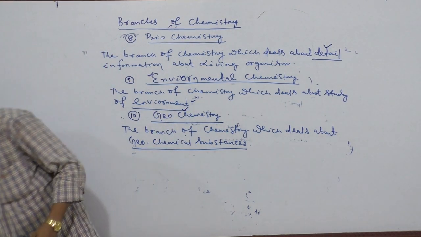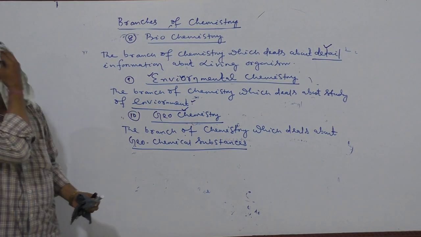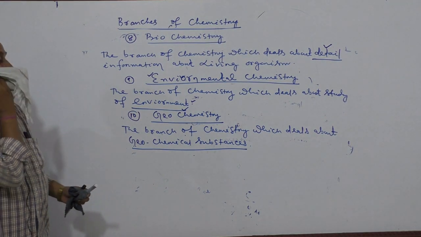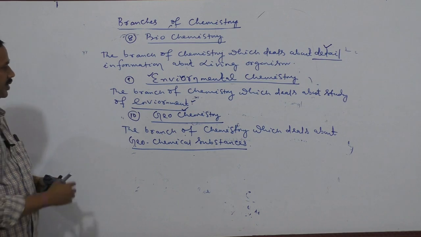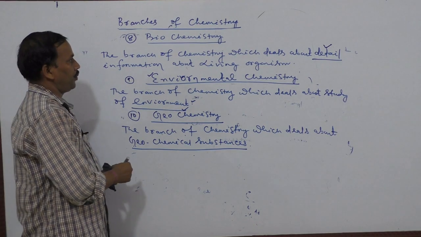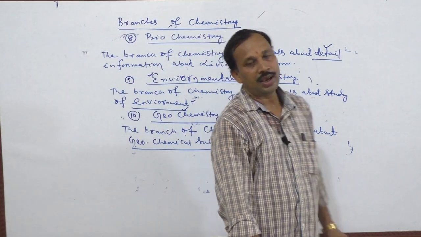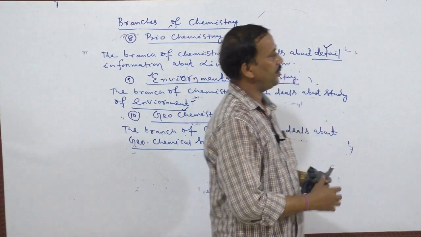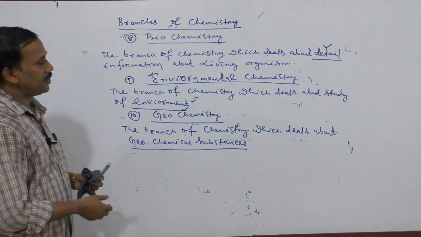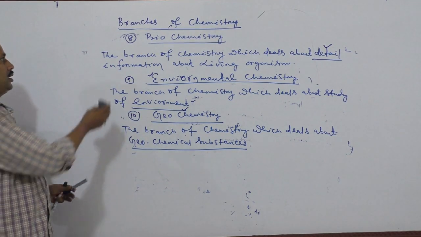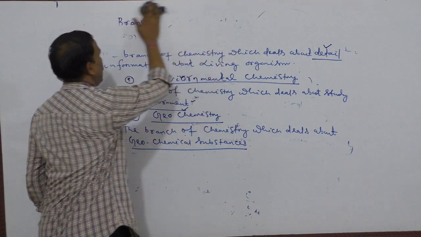Now, we have discussed chemistry and what the branches of chemistry are. Then I will discuss in the next class what the rules of chemistry are, what the measurements of chemistry are, described in detail in the next class.